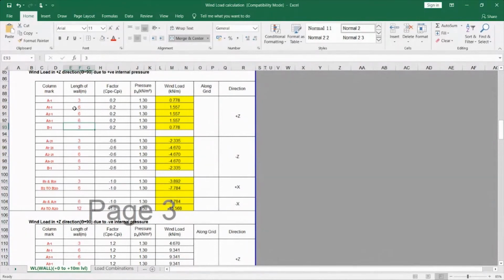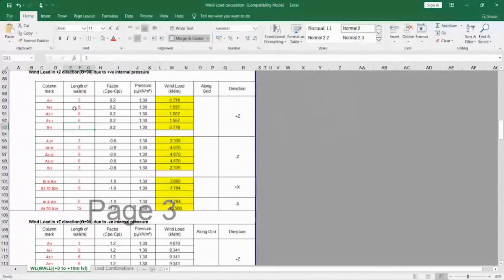When you have a column in the middle and a beam at the top, the column will take half the load from this beam and half the load from the adjacent nearby beam. So the two beams will transfer the load to the column. So we consider only half the load from the beams.